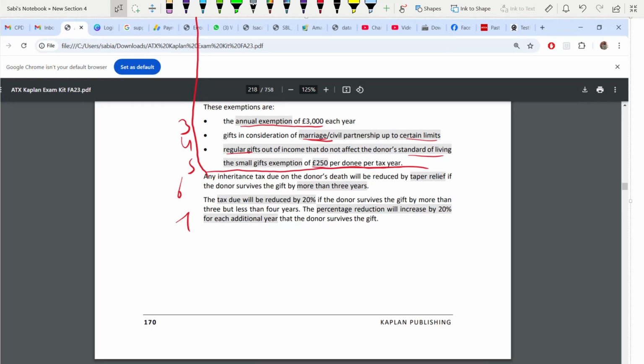Next, if the donor still dies, but if the donor survives more than 3 years, the inheritance tax will be reduced by taper relief. Next advantage, tax due will be reduced by 20% if the donor survives the gift by more than 3 but less than 4 years. And this percentage reduction in your inheritance tax will increase by 20% for each additional year that the donor survives the gift. The more the donor survives, the better it is for you. Your inheritance tax keeps reducing by 20% each year.